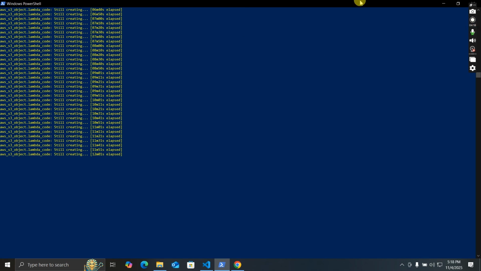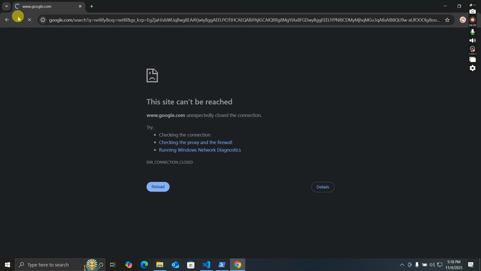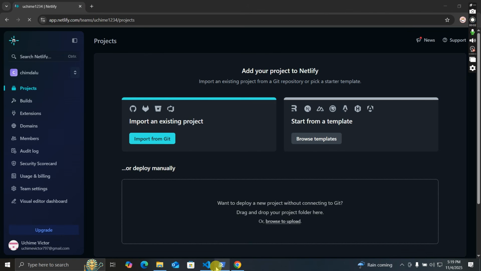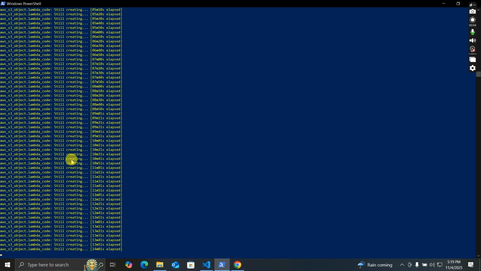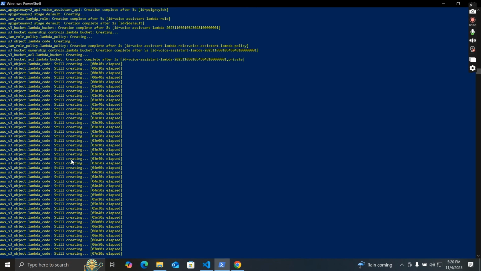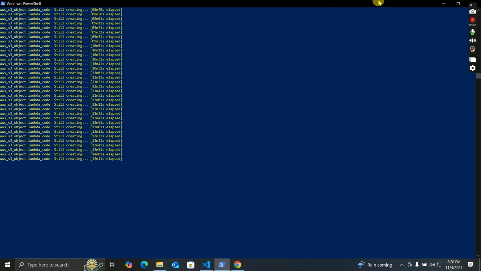Well, this is still being created. Let me run it again. I think I almost ran out of data. Why is this not working? Our Lambda code to finish is still taking a long period of time. I don't really know why this is taking so long.